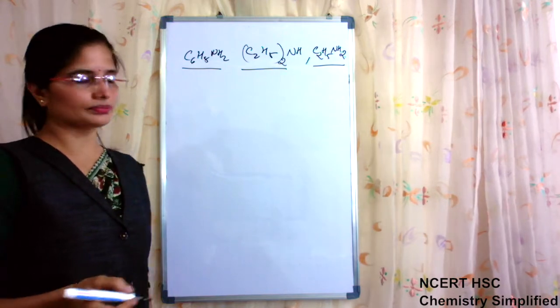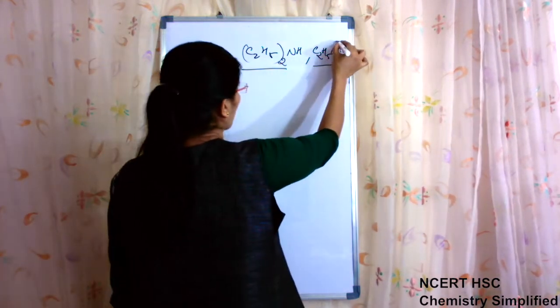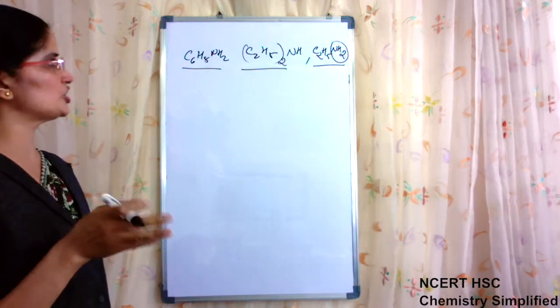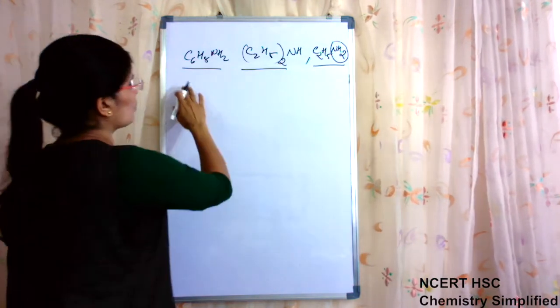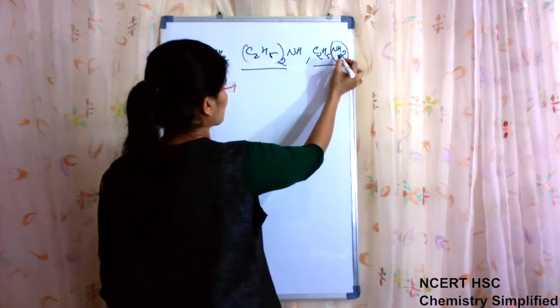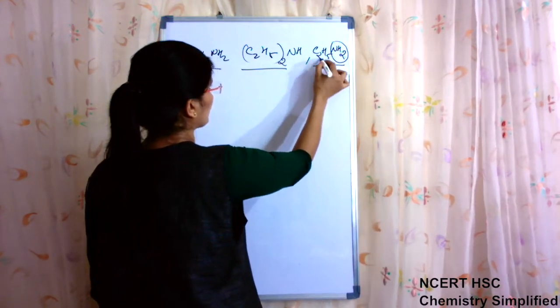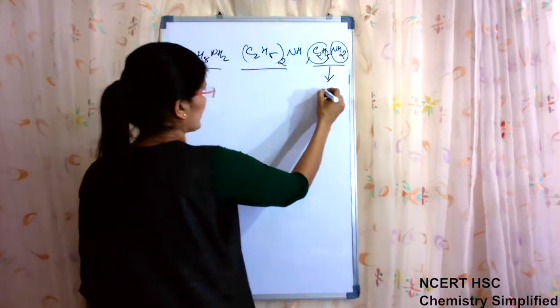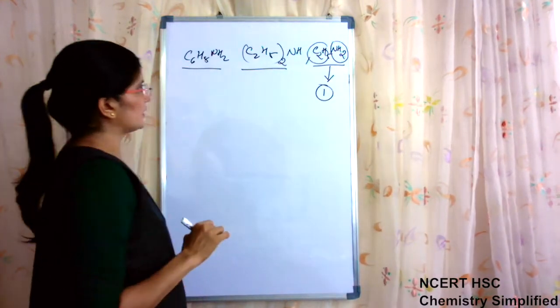Solubility depends on the number of hydrogen bonds which can be formed, as well as the size of the chain, which should be small. Out of the three, this one will be able to make the maximum hydrogen bonds, and the length of the chain is also small. So it will have the highest solubility, number 1.